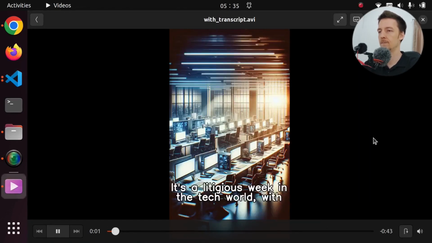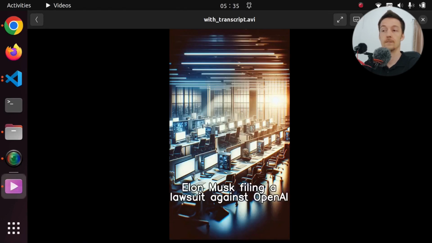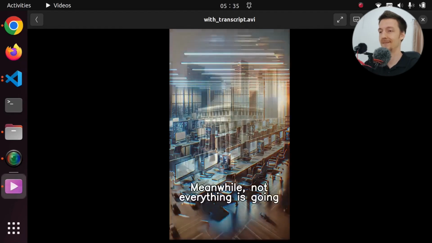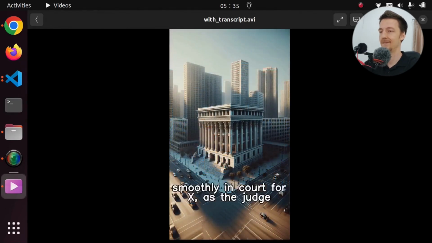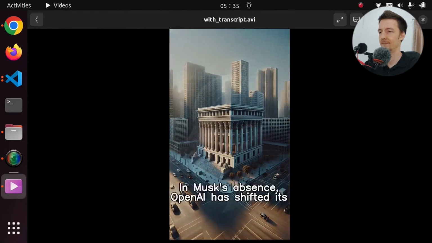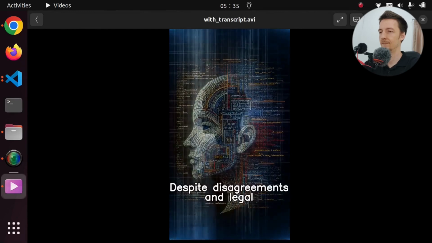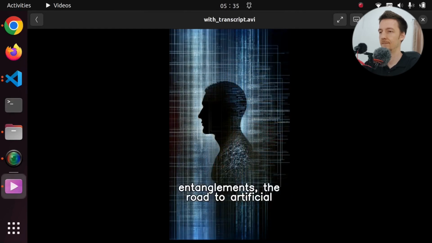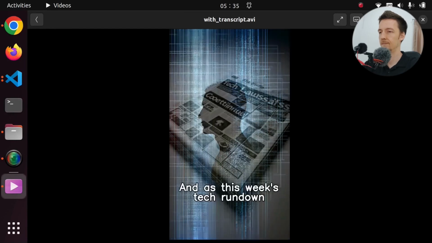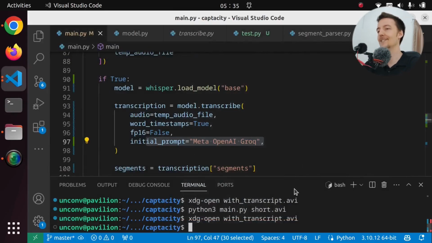It's a litigious week in the tech world, with Elon Musk filing a lawsuit against OpenAI and Meta pulling out from a news deal. It actually works. Meanwhile, not everything is going smoothly in court for X, as the judge seems skeptical of its charges against the Center for Countering Digital Hate. In Musk's absence, OpenAI has shifted its mission, attracting criticism and a demand to return to its original foundational charter. Despite disagreements and legal entanglements, the road to artificial general intelligence continues to be explored, with researchers steering towards a responsible path. And as this week's tech I think that is enough.